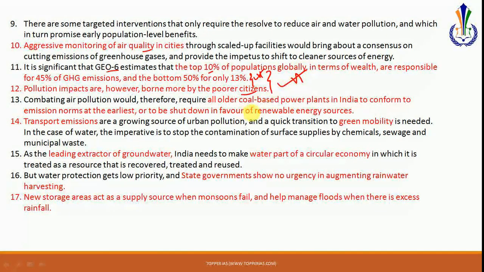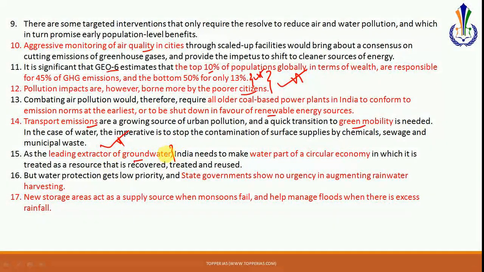Another thing that has been suggested is with regard to the coal-based power plants in India, which should conform to the emission norms at the earliest, or be shut down in favor of renewable energy resources. Vis-a-vis transport emissions, some suggestions have been given that India needs to shift towards green mobility. Electric vehicles need to be implemented in India. Next, what has been suggested is with regard to groundwater pollution. Now here, this is a very, very important piece of data: India is the leading extractor of groundwater. Groundwater pollution is one of the major hot topics for UPSC, and a question can come on it at any time.